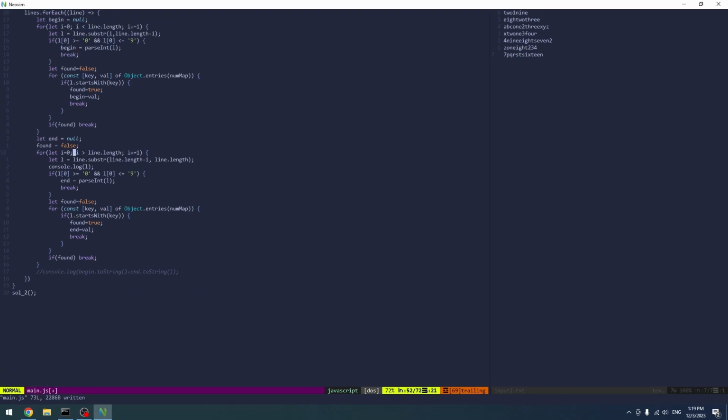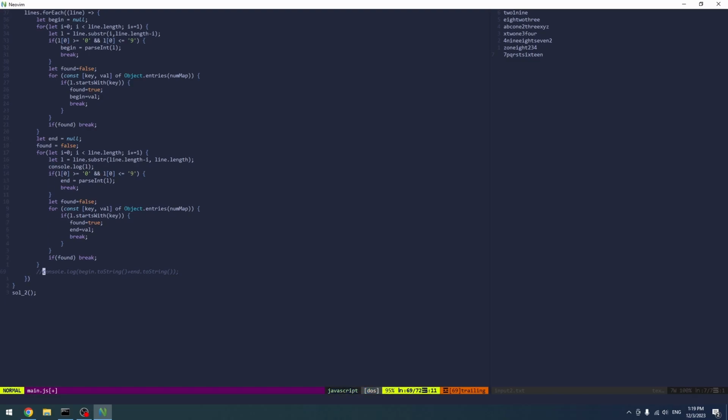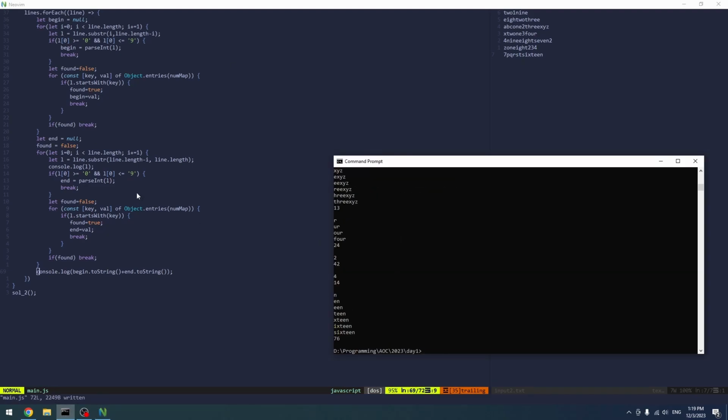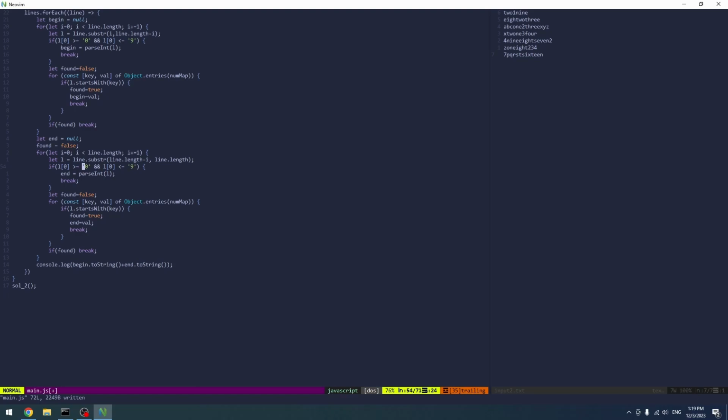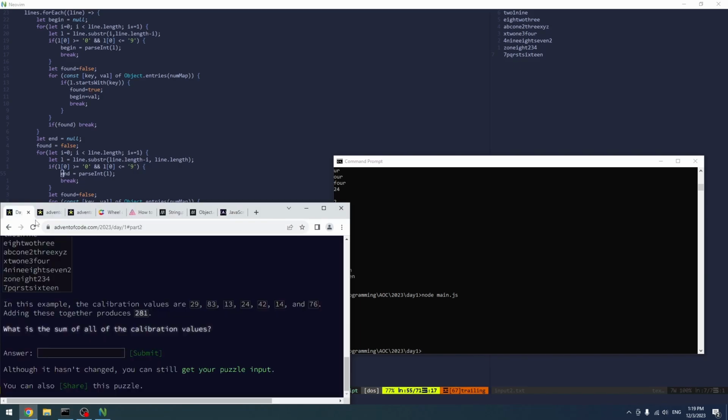Different lines. Column here. Wow, it's less than the line. Like, okay, that's just a stupid mistake of mine. And we can just do this, right? That makes sense. And we can just not log it anymore. I think it works. Alright, and that's 29, 83. Let's actually check if it's correct.